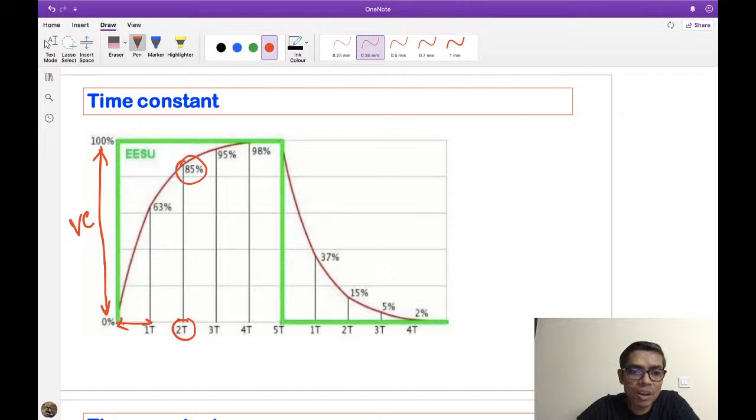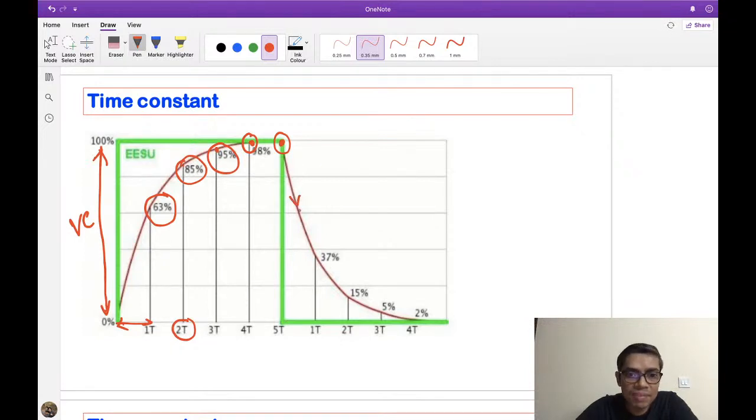Then 85% takes how much time? That is two time constants. And I told you how to get this 63% and 85%. You only have to remember this 63% value. Then 85% is two time constants, three time constants is 95%, four time constants is 98%, and for 99 to 100%, five time constants are required.